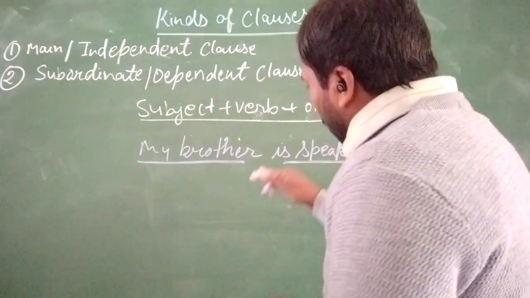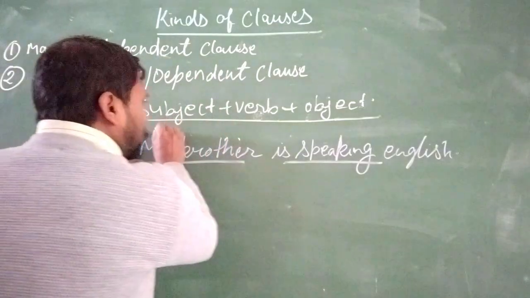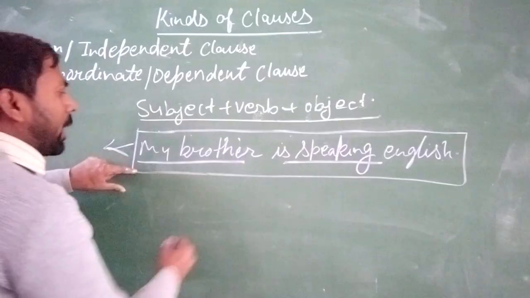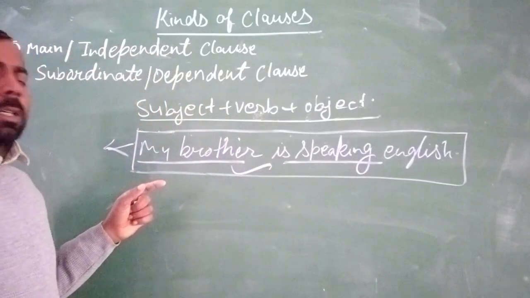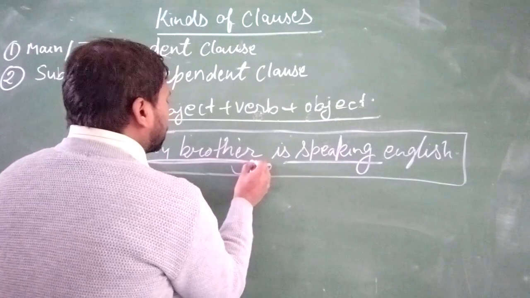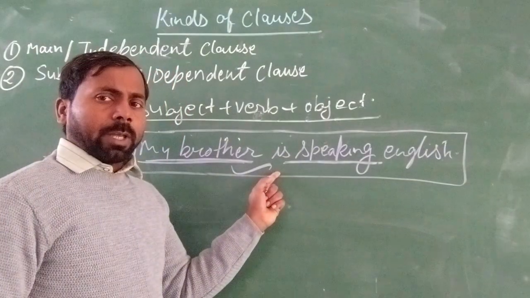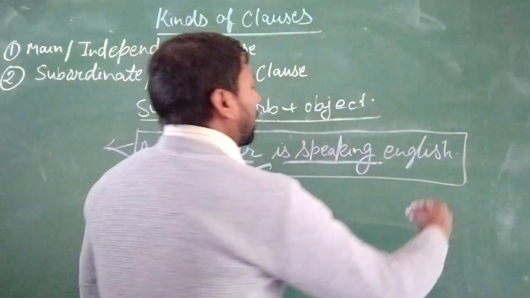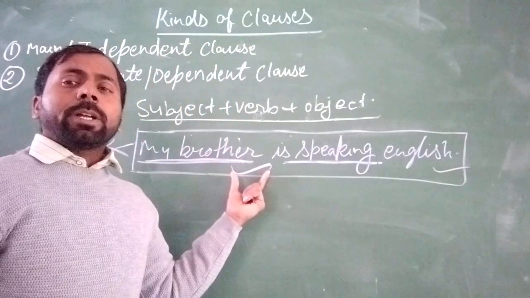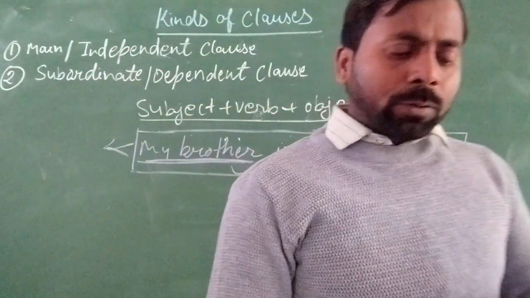So this part is also known as a sentence, but it also works like a clause. How? Because this is the subject and this is the finite verb. And this is an independent clause. I will also tell you how it works and how it looks.